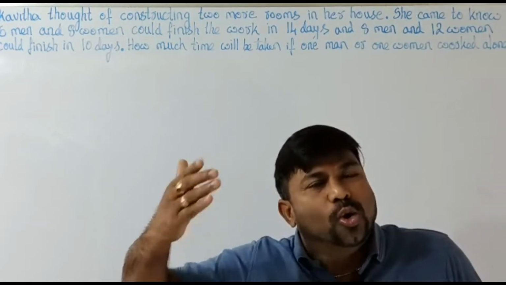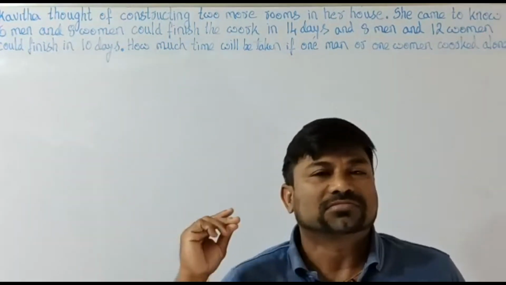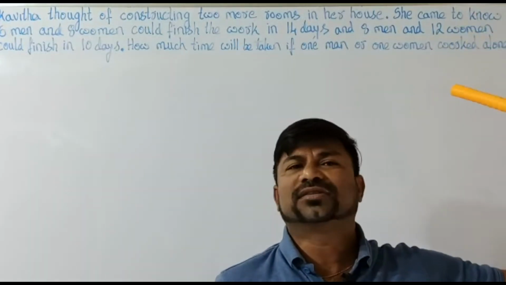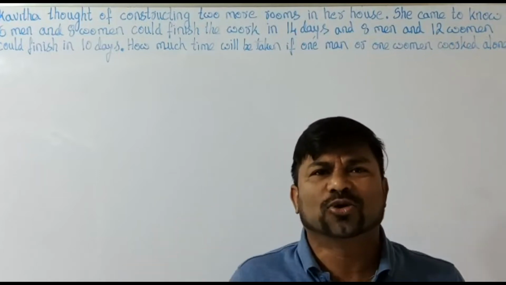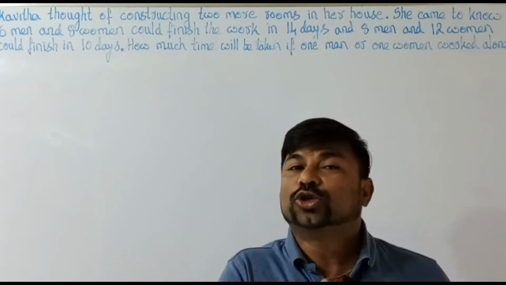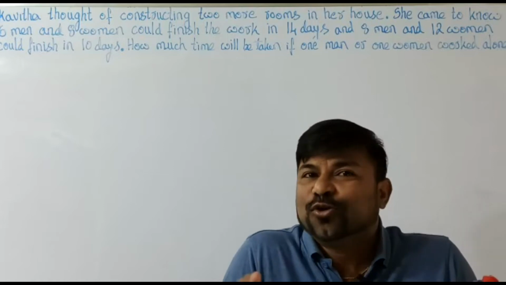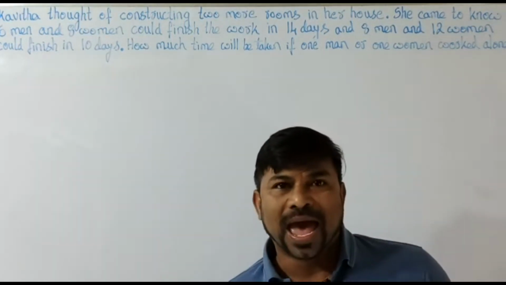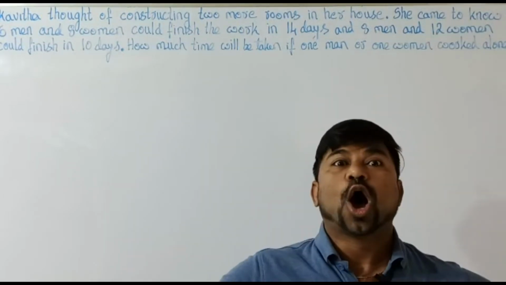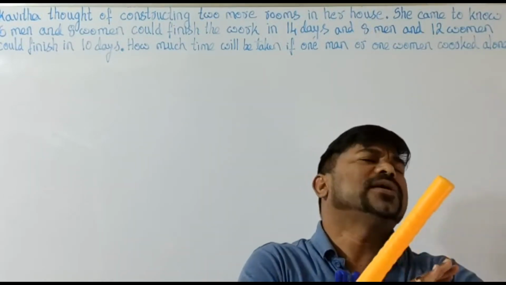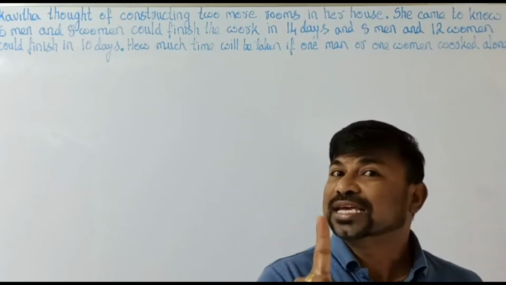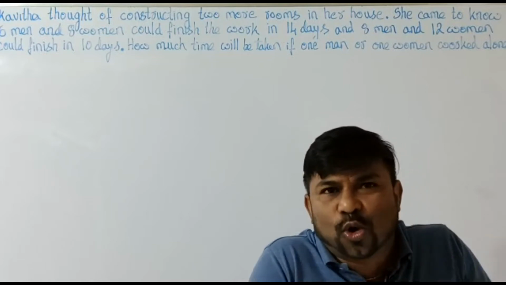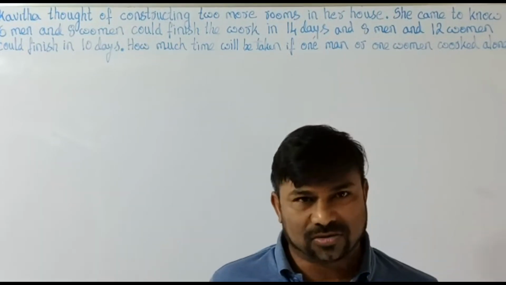But if he wants to complete in 6 days, or we can take a time of 20 days, in such scenarios, we need to know how much work will be done by one man or one woman, or how much time will be taken to complete the entire work by a single man, or the entire work by a single woman. If you know this, we can do the further calculation.